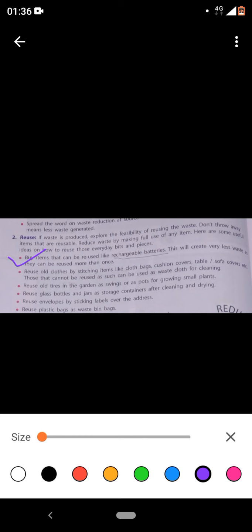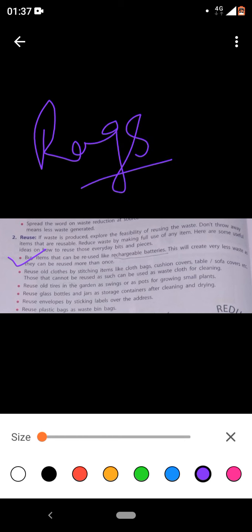Reuse old clothes for stitching items like cloth bags, cushion covers, table and sofa covers, etc. Those that cannot be reused as such can be used as waste cloth for cleaning. We can use them very nicely. We can make rags for cleaning, and cloth is the best cleaner. Instead of using plastic or something, you can use the cloth. Reuse old tires in the garden as swings or as pots for growing small plants.